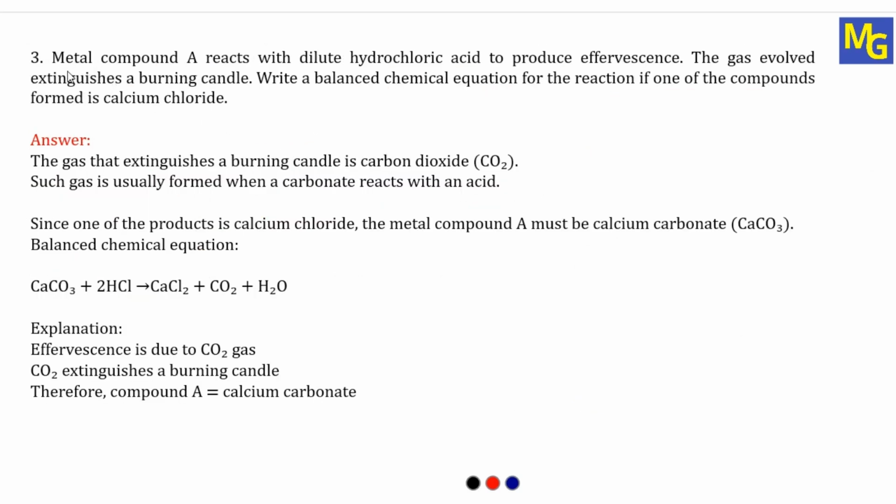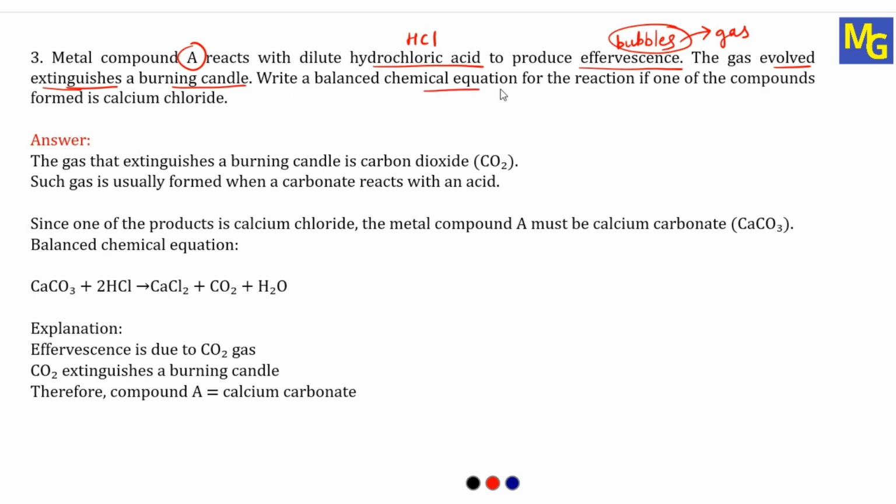Question number 3. A metal compound A reacts with dilute hydrochloric acid, that is HCl, to produce effervescence. Effervescence means what? Bubbles. The gas evolved extinguishes a burning candle. So effervescence means we are getting bubbles, and getting bubbles means there is gas production, and this gas is extinguishing a burning candle, which means the burning candle is going to go off.